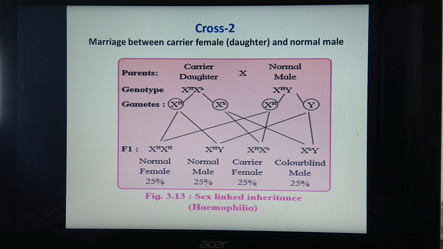Okay, so this is all about X-linked and Y-linked inheritance.